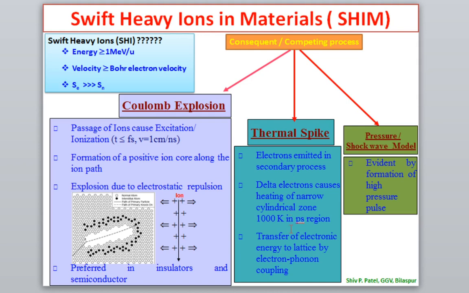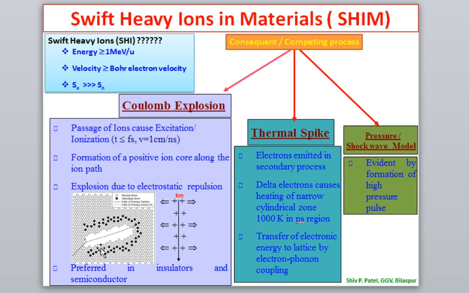Okay. So the temperature of that cylindrical zone across which the ion is passing, if you see in the figure, this cylindrical zone will be heated, meaning the temperature will reach around 200, 300 Kelvin, up to 1000 Kelvin depending on the material. So that is why there will be a spike in temperature. That is why this phenomenon is known as the thermal spike, thermal temperature spike.